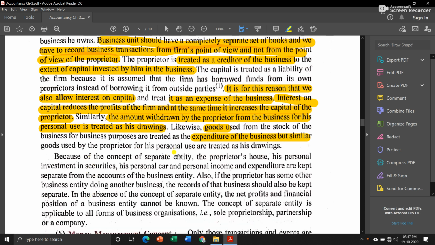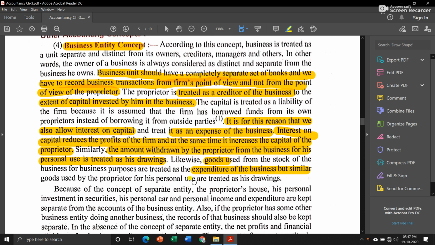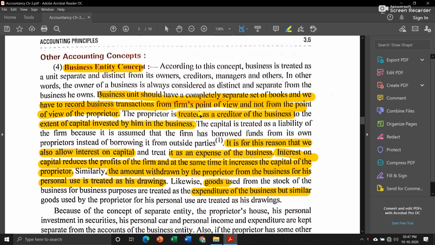Now because of the concept of separate entity, the proprietor's house, his personal investment in securities, his personal car, and personal income and expenditure are kept separate from the accounts of the business entity. Means these are all his personal property, not related with the business. That's why all these things are treated as different or separate from the business entity. From this concept, the only thing you have to remember is that the business is treated as separate or distinct from that of the owner or any other parties.